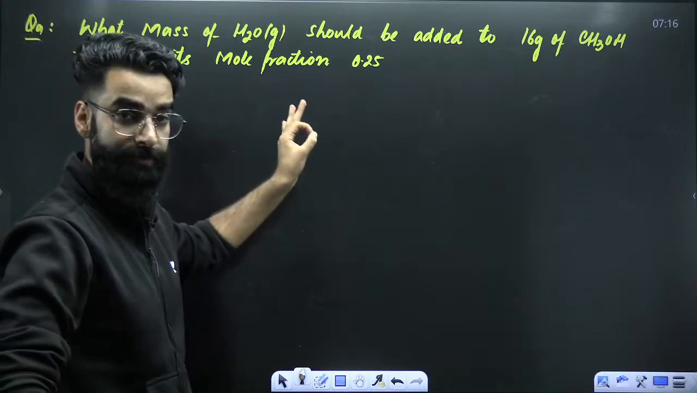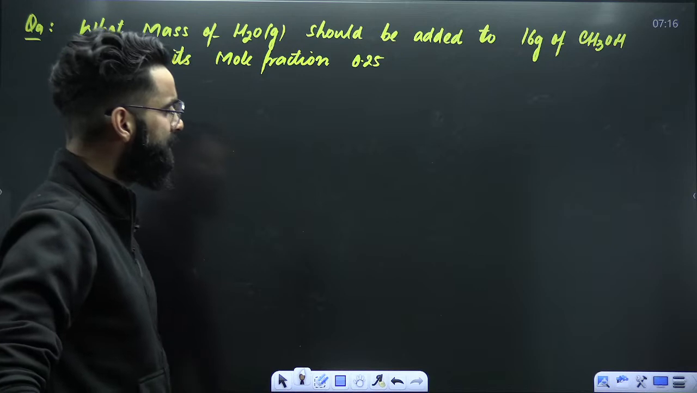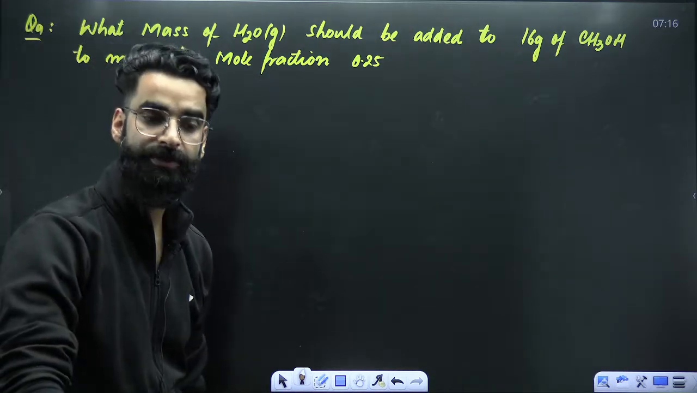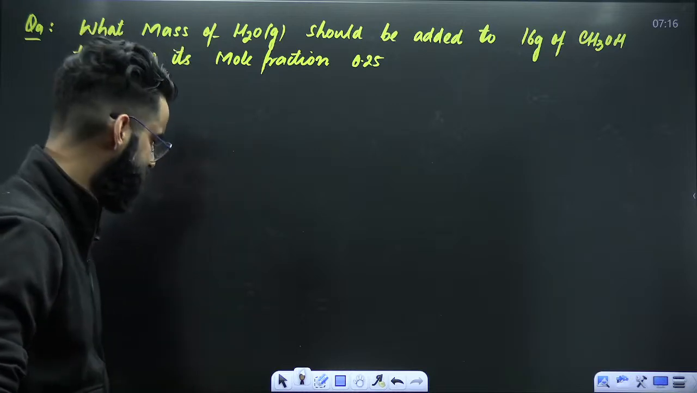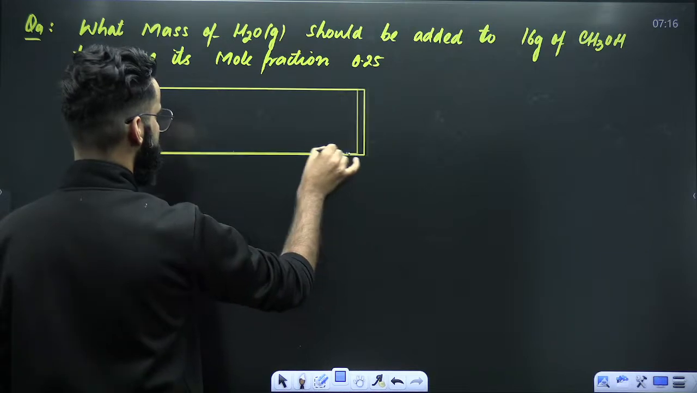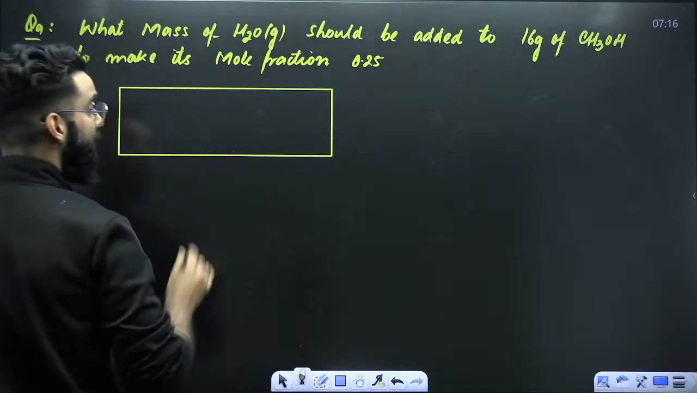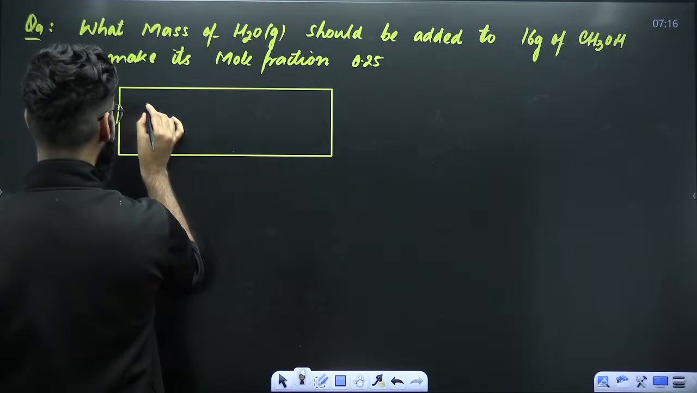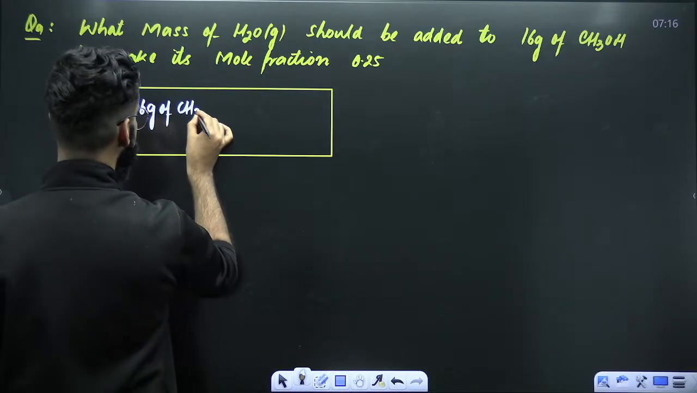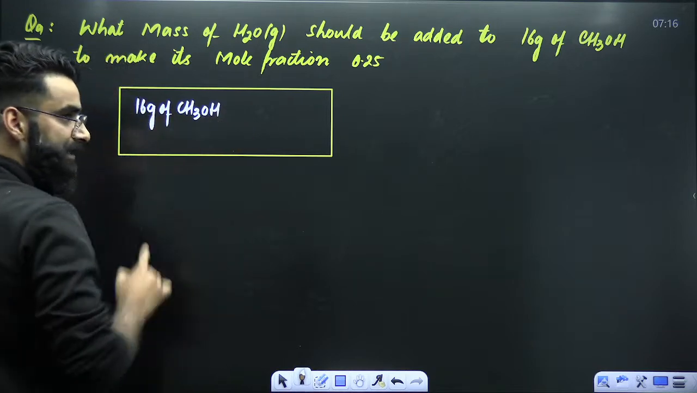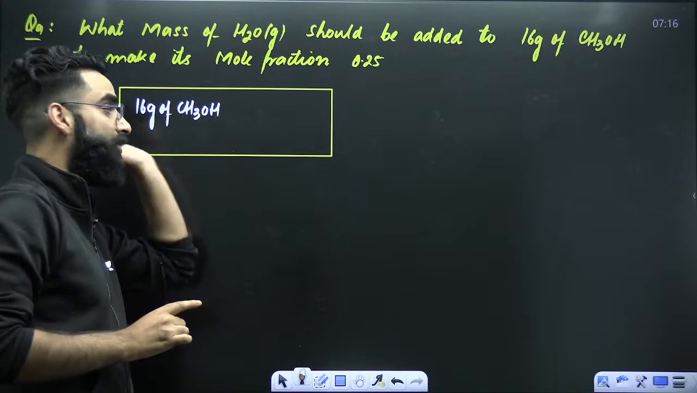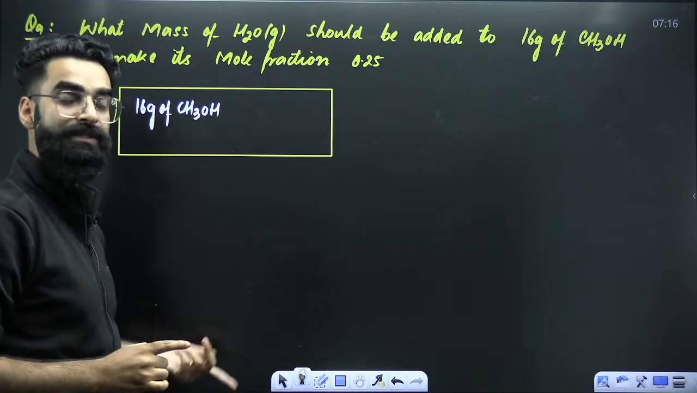What mass of water should be added to 16 grams of methanol to make its mole fraction 0.25? What does it mean? See, imagine that this is a container. This container contains 16 grams of methanol. Now, as per the question, we have to add water into this container.